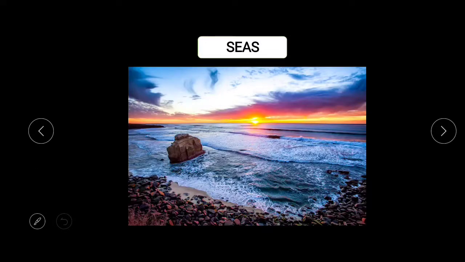Next we move on to the topic called seas. Seas are related to the ocean. We have big oceans, but when the ocean reaches a landform or comes near a landform, the water quantity is not the same. It reduces in this area, so it is called a sea.